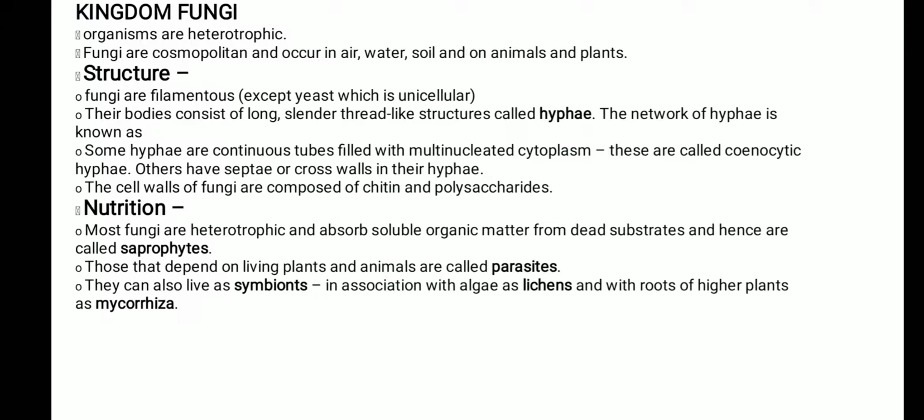Suppose you have one big hall and it is not divided into compartments. When you divide it into compartments, the septa is present. When the complete single hall is there without any compartments, then it is called aseptate. Okay, next, some hyphae are continuous tubes filled with a multinucleated cytoplasm. These are called cenocytic hyphae.